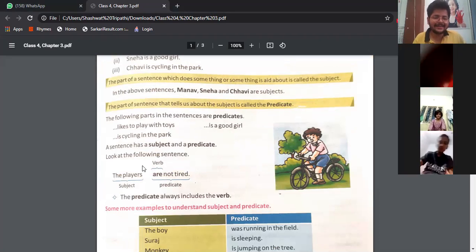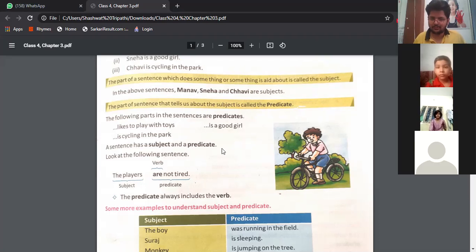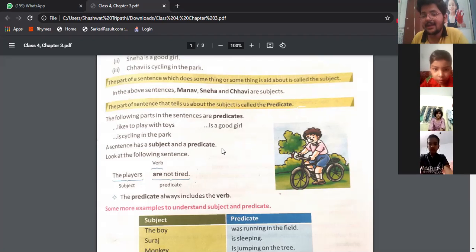Now, a sentence has subject and predicate. A sentence has two parts. Understood? And remember one more thing, that the predicate will always have a verb. In class 3, you have studied what is verb. Doing work is called verb. Whatever work you do, that is verb. You are studying right now. So study is a work that you are performing. So study is the verb.